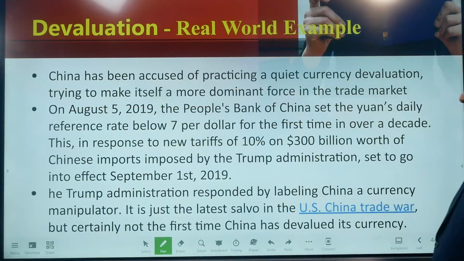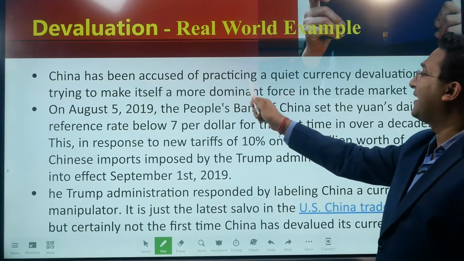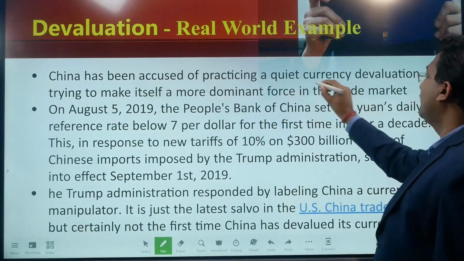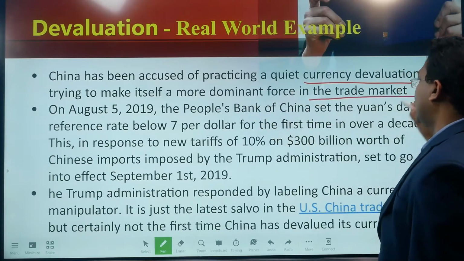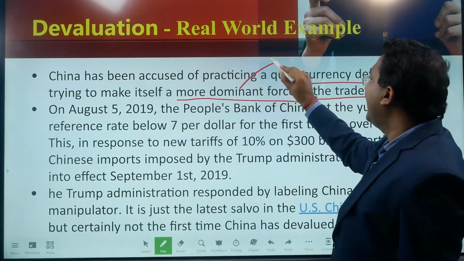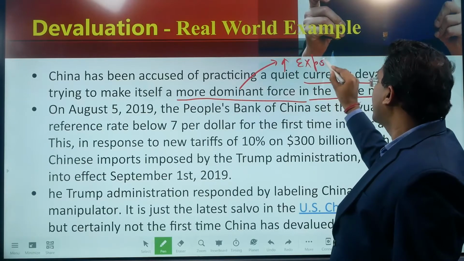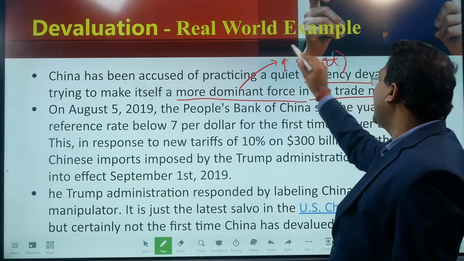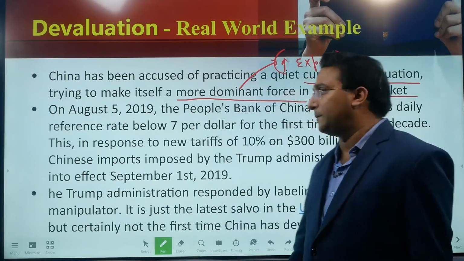So you can see a real world example. China has been accused of practicing a quiet currency devaluation, trying to make itself a more dominant force in the trade market. How is it trying to become a more dominant force? By increasing the export. So through the devaluation, the exports are incentivized, and when there are more exports, that means more and more market can be captured.